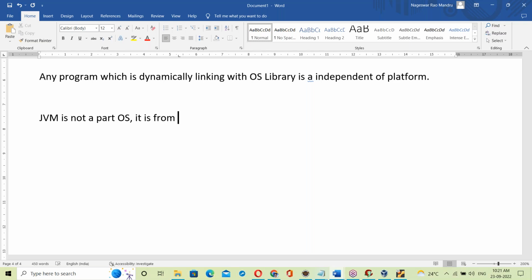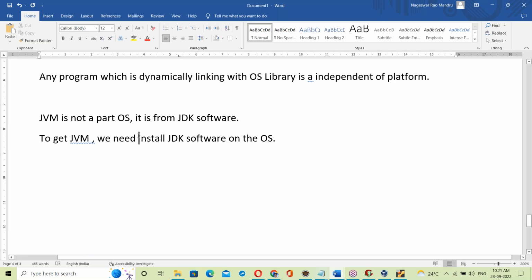It is from the JDK software. To get the JVM, we need to install the JDK software on the OS.